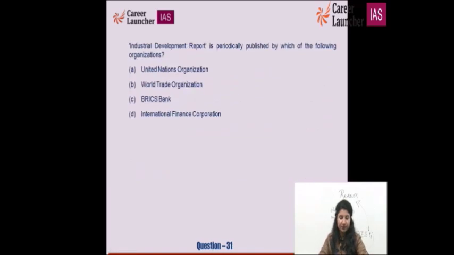Question 31: the Industrial Development Report is periodically published by which of the following organizations? Super important for you to know. Give a thought to this question just for a while. Just think which organization it can be. Think about the Industrial Development Report. Who can prepare it?